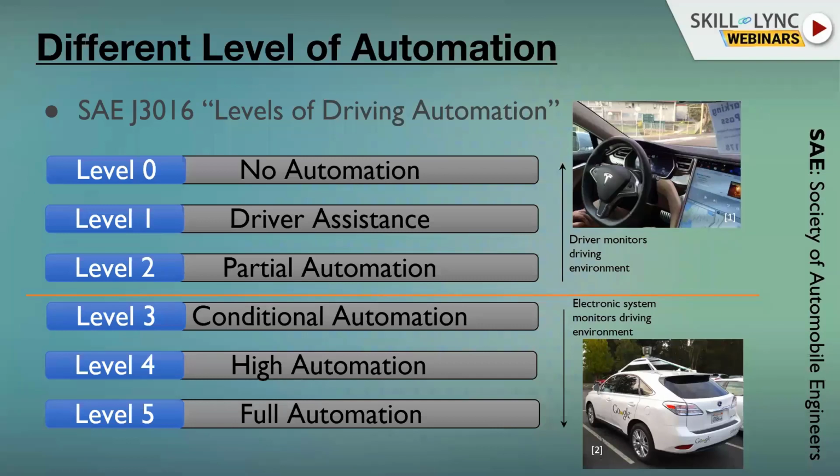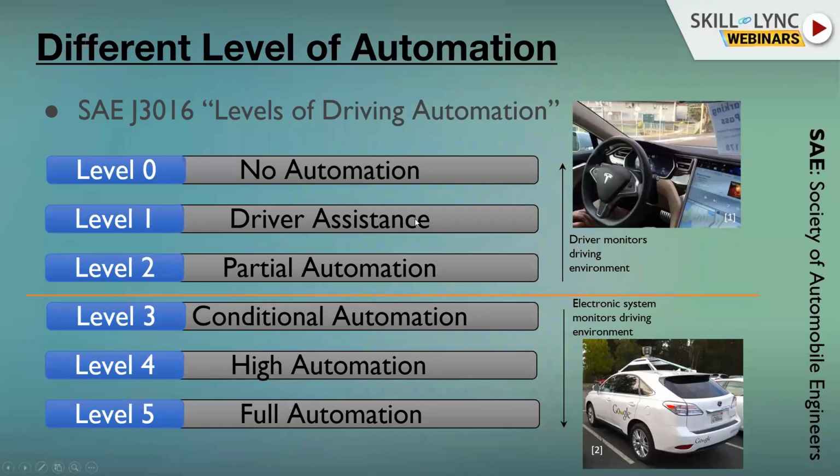So what is it, and who defined that? This definition is included in SAE J3016 with the name Levels of Driving Automation, and SAE is an abbreviation for the Society of Automotive Engineers. They define it, and there is also some American definition, which is very, very similar, only 1 level less. But at the end, we have this.